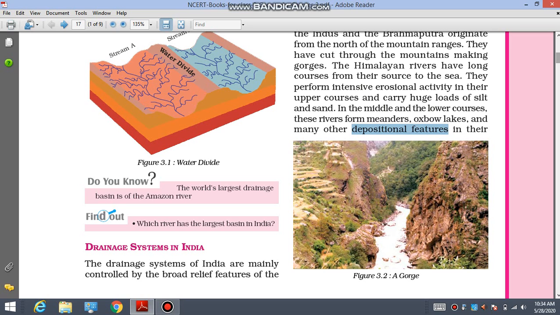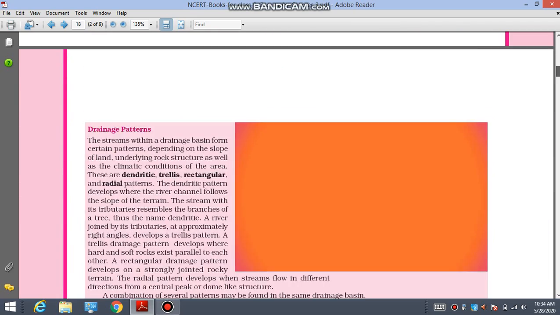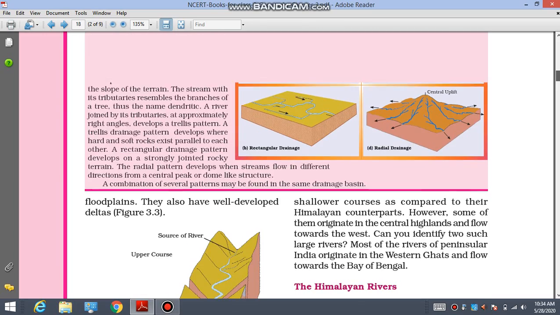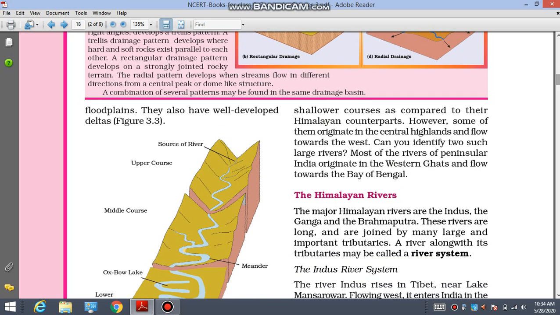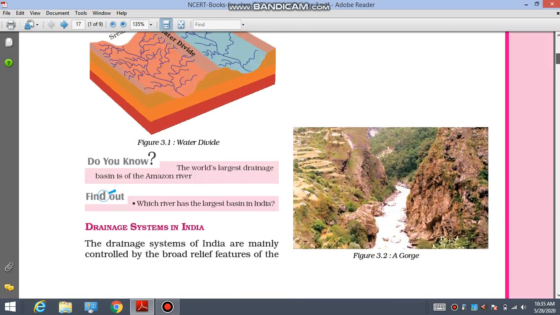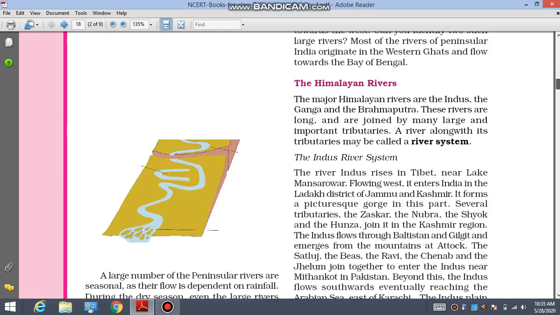In the middle and lower course, these rivers form meanders, oxbow lakes, and other depositional features in their floodplains. They have a well developed delta. So what is the basic characteristic? When these rivers come to the plains, they have a well developed delta, meaning a land area.